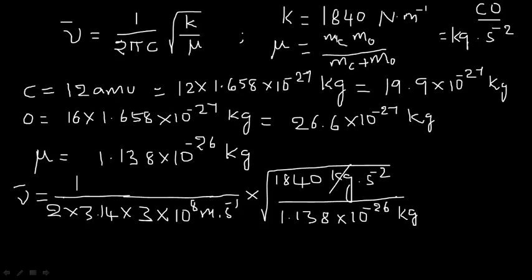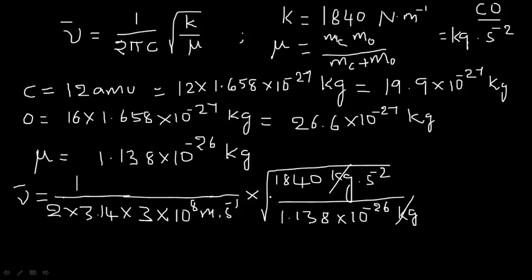So now kg gets cancelled. Okay, so here you are having only one unit, that is second power minus 2. When second power minus 2 comes out, it will be second inverse. Okay, so second inverse, already here you are having second inverse, gets cancelled. So finally here you are having only meter.